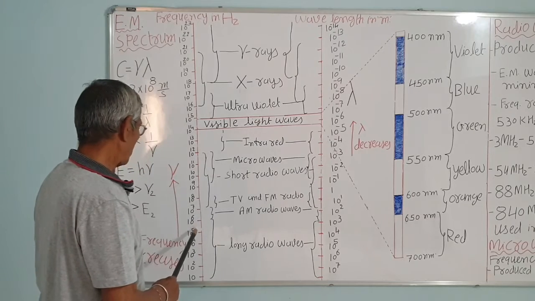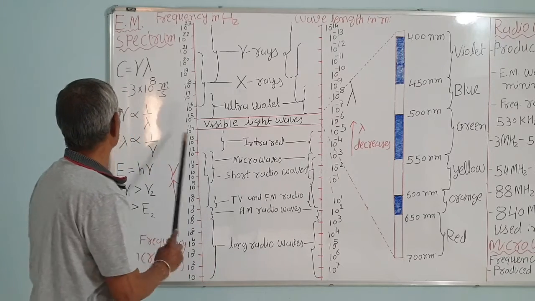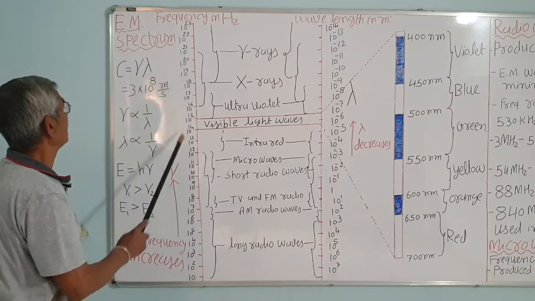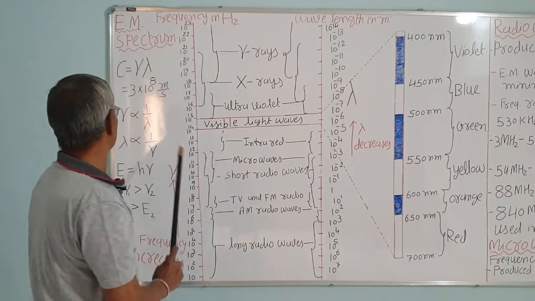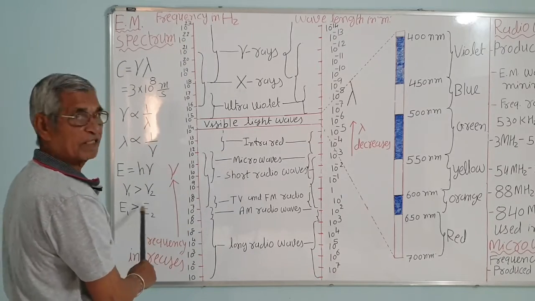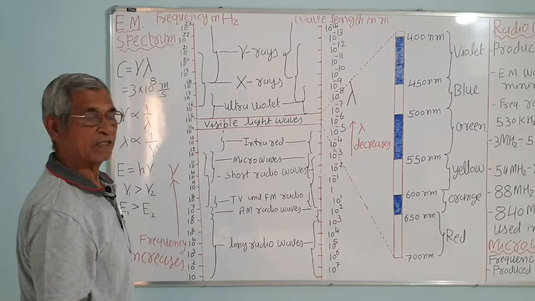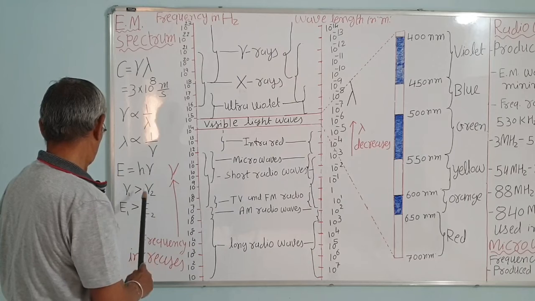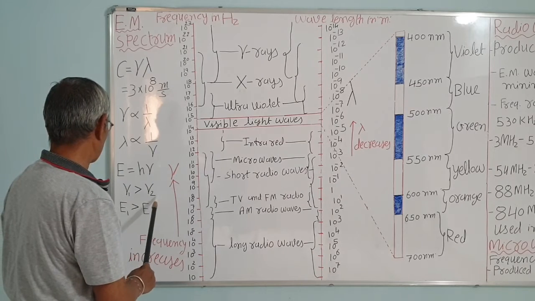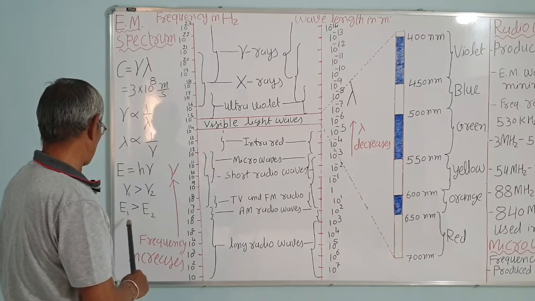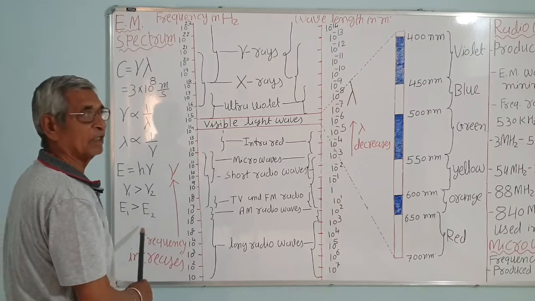So frequency into wavelength is the same one. If you go up, the frequency increases, that is, energy increases. Energy depends on the frequency. So if nu is greater than nu1, which is greater than nu2, then the energy E of that wave will be greater than E2.